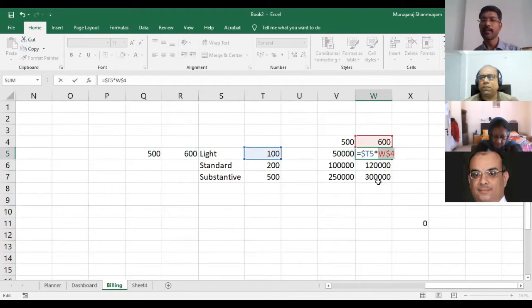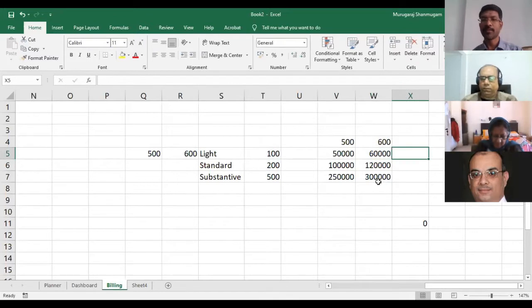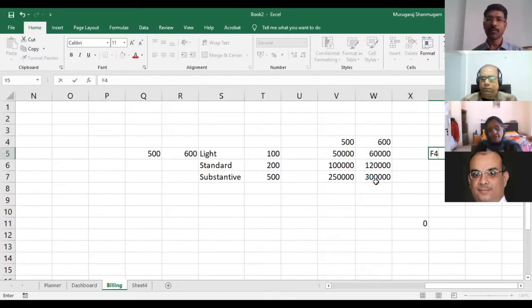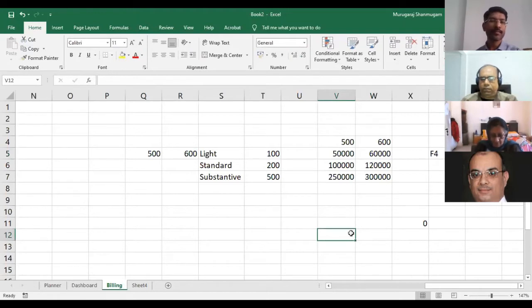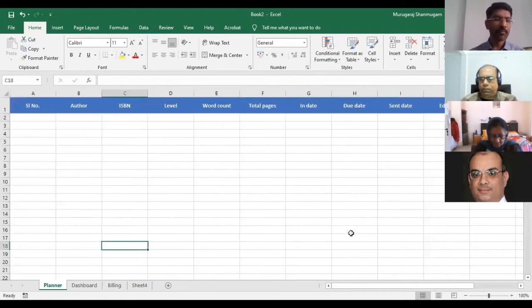Hit F4 again, it will toggle. So it's a four-way toggle between absolute reference and completely relative. So the button that we use is F4. Okay, so with that digression, let's go back to the planner.